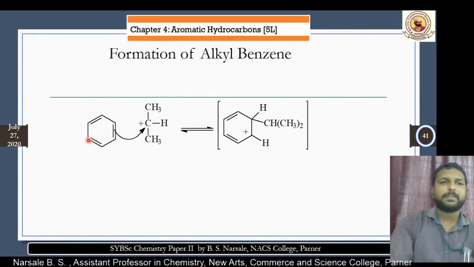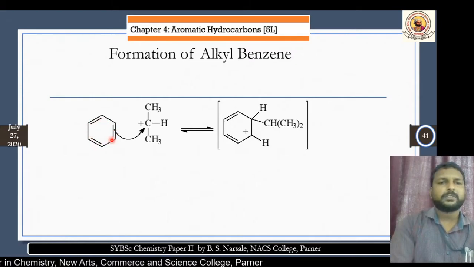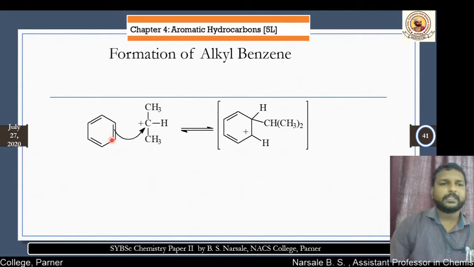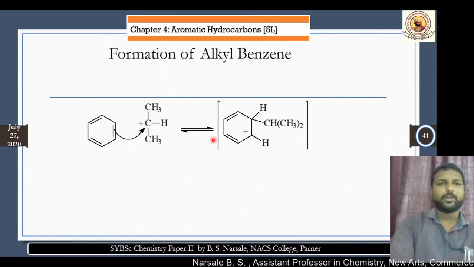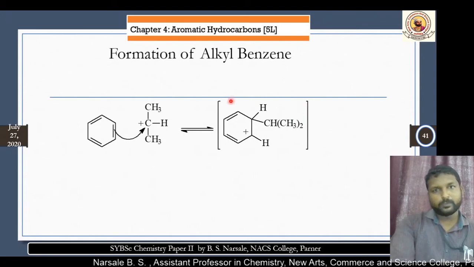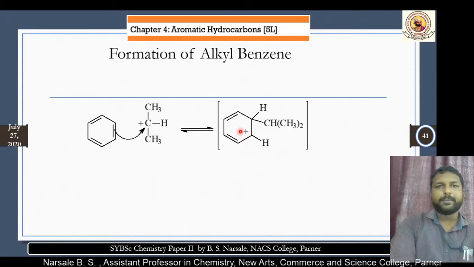Benzene has pi electrons. This is an electron rich system, which is going to attack an electron deficient carbocation. As it attacks the electron deficient carbocation, it gives the formation of this intermediate.